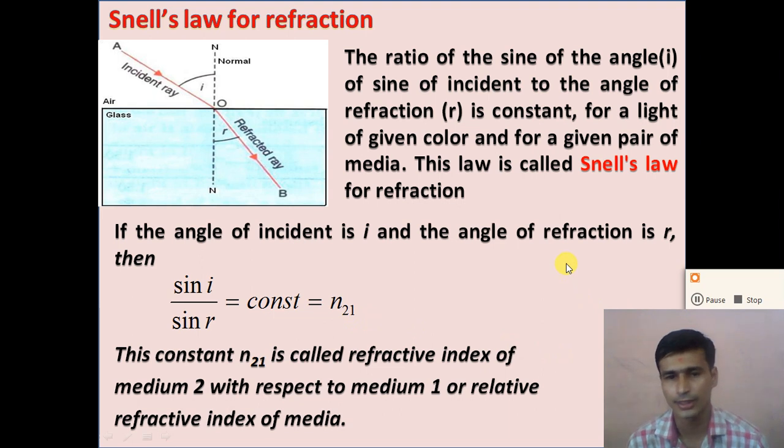So dear student, now we will discuss what we mean by refractive index. What is the refractive index of medium 2 with respect to medium 1, and then we will come back to Snell's law.